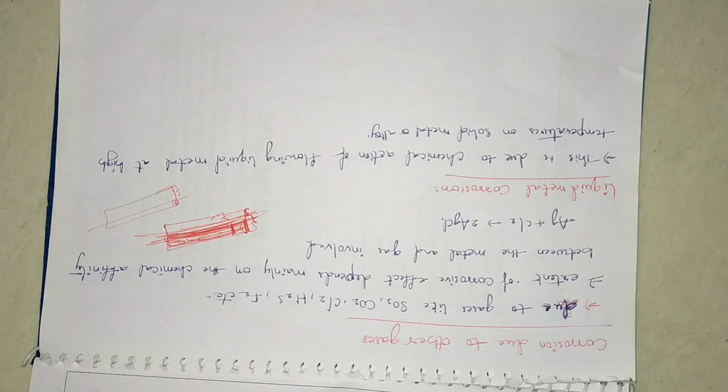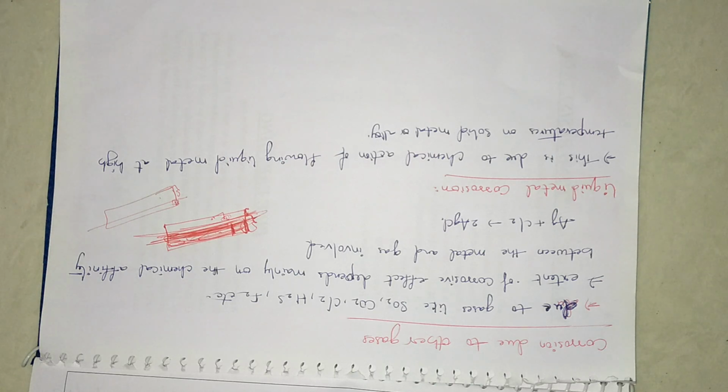So this is due to the liquidity of the metal. Since the metal is in the liquid state at a high temperature, and because of the gases present in its surroundings, it can easily undergo the corrosion process.